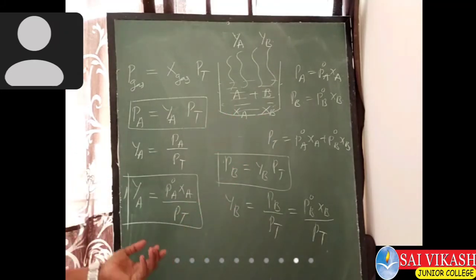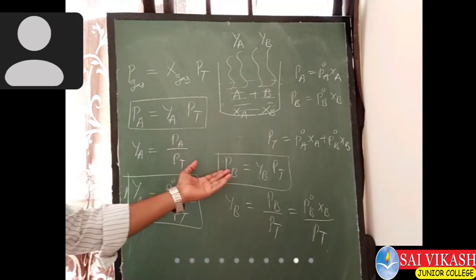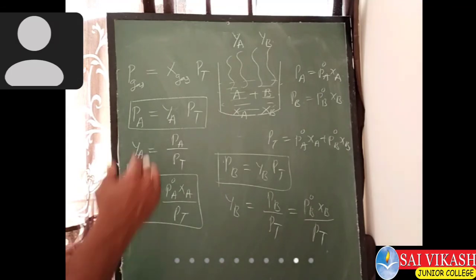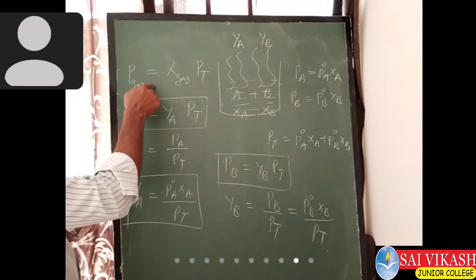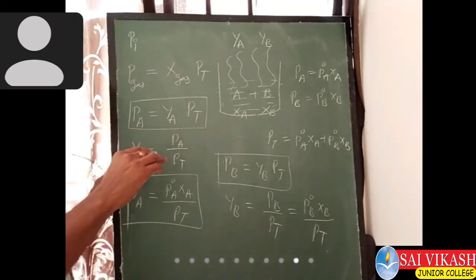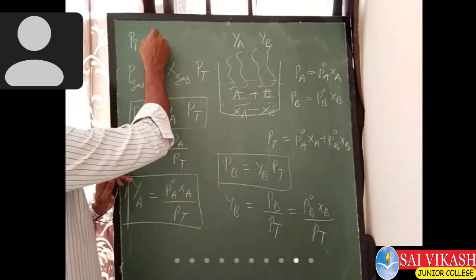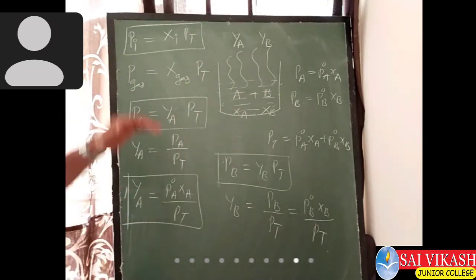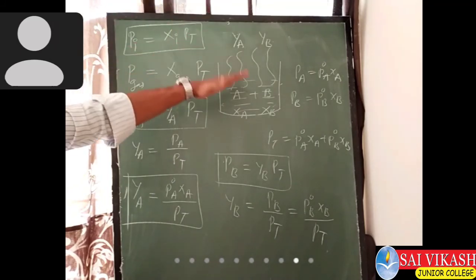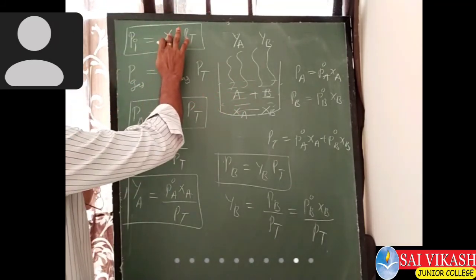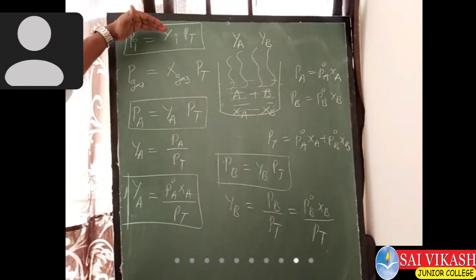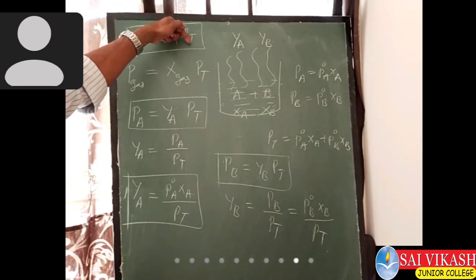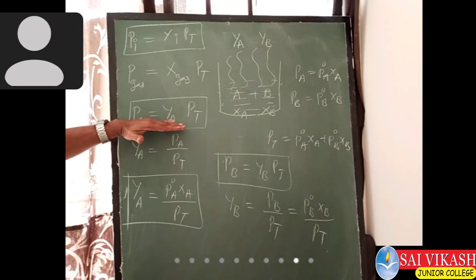Similarly, for component A, this is the formula. For component B, this is the formula in the vapor phase. Suppose for any component, when we apply this formula, PI for any component is equal to YI into PT. This is the general formula for any component in the vapor phase. PI is equal to YI into PT. This is only what I applied for component A and for component B.